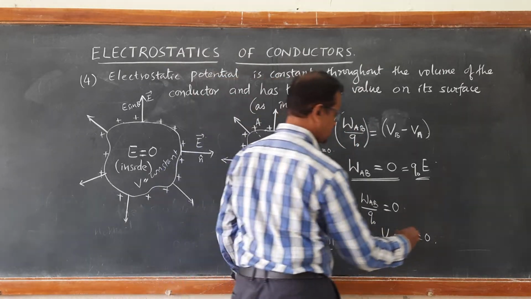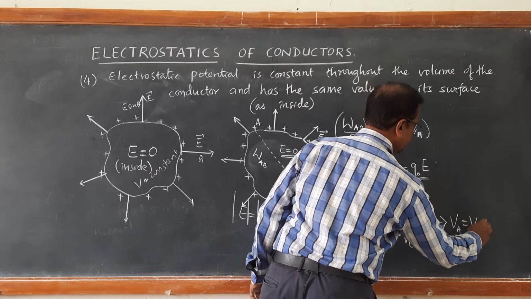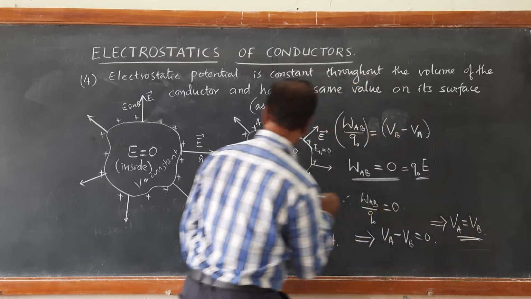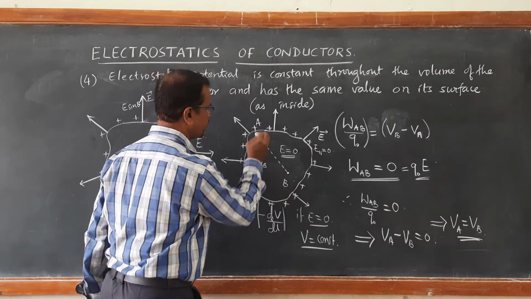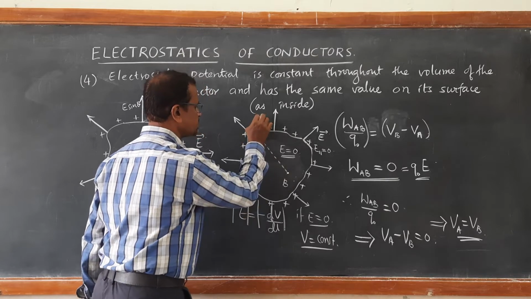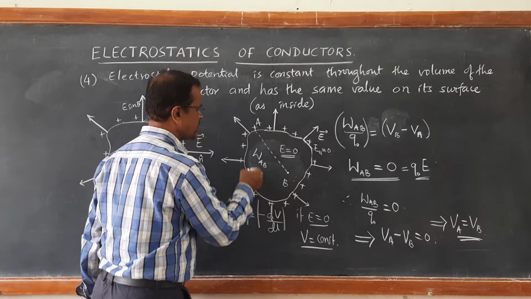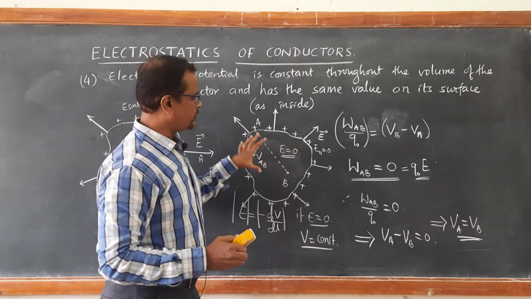It implies VB is equal to VA. So, take any point in the interior of the conductor. At every point, the potential remains the same. Whatever the potential is on the surface, the same potential continues throughout the volume of this conductor.